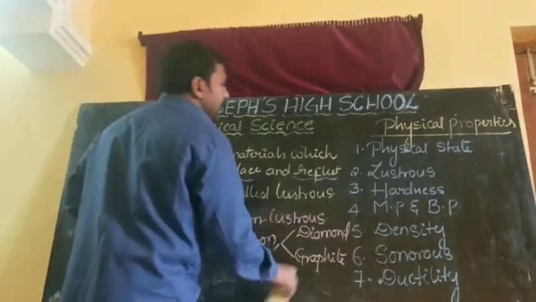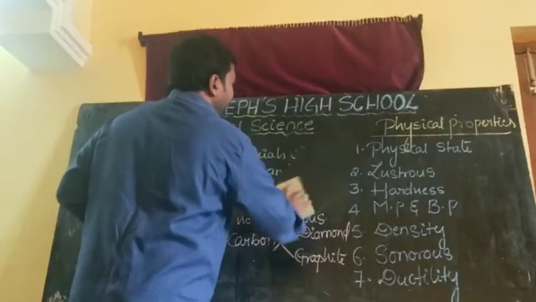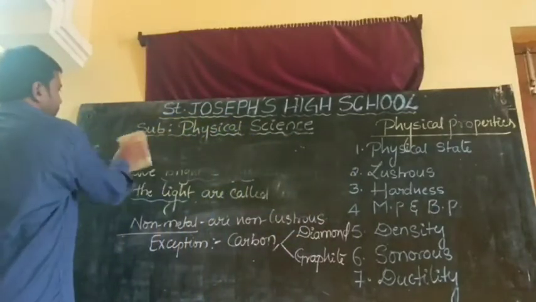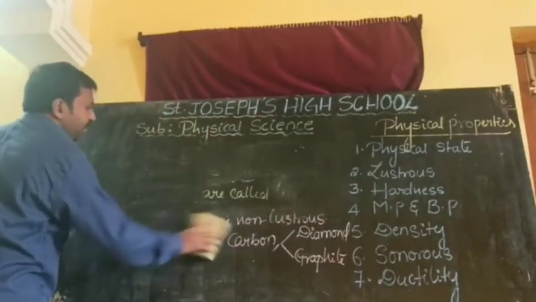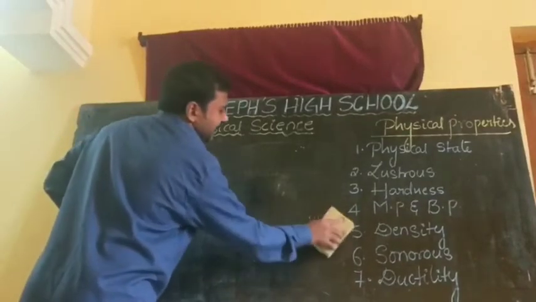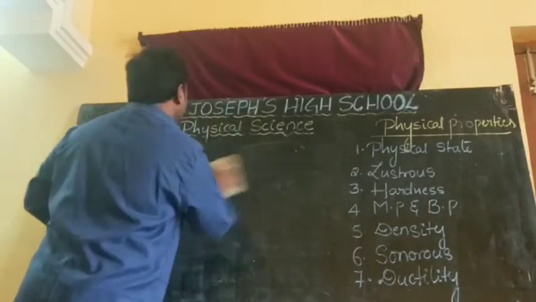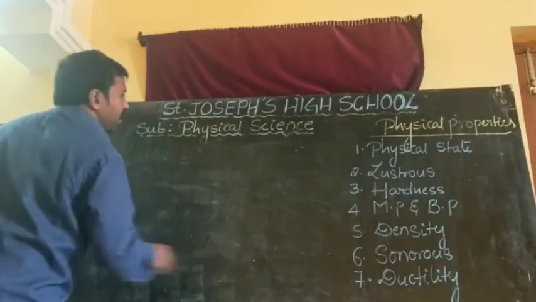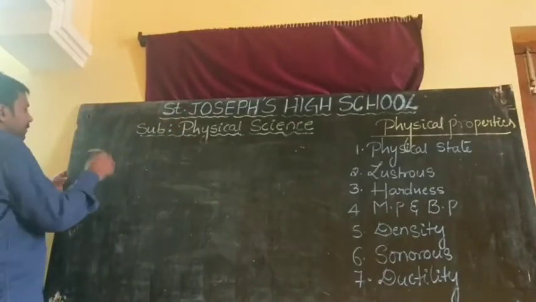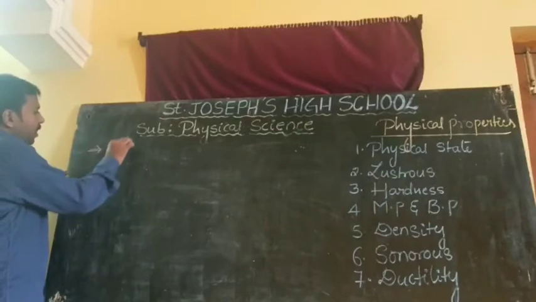Now we will go to the next physical property. What is the next physical property? It is written on the board. The next one, the third one, is what? Hardness.